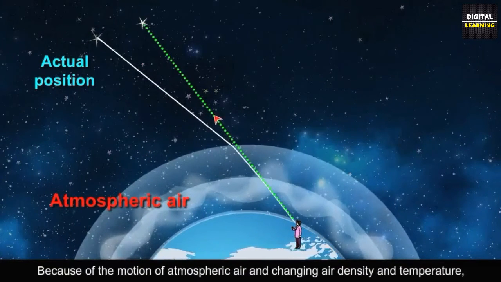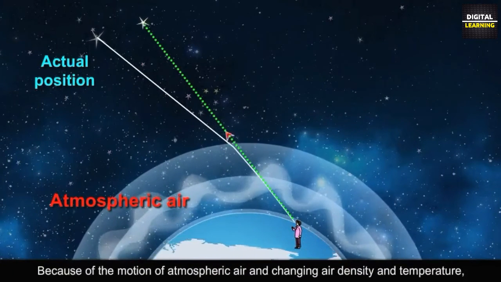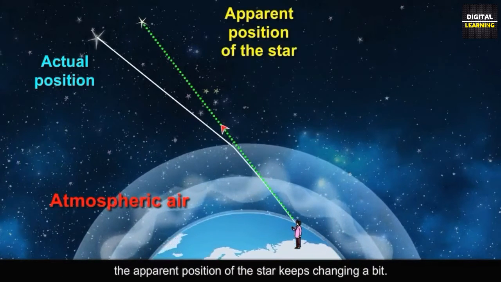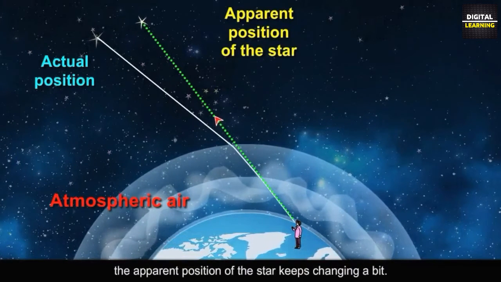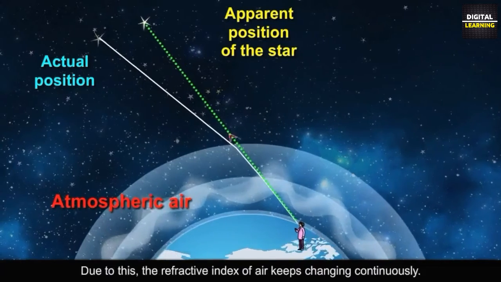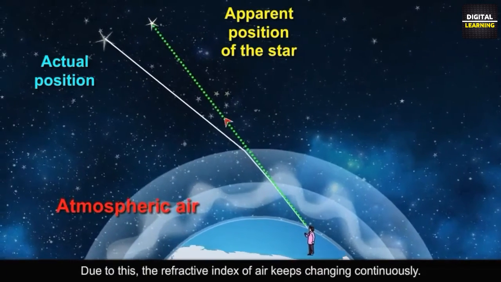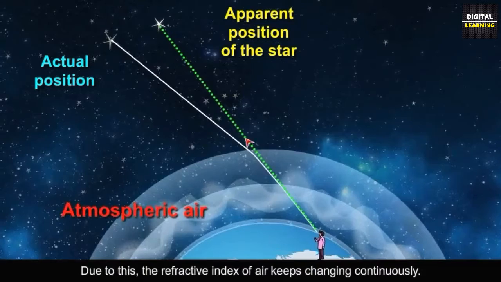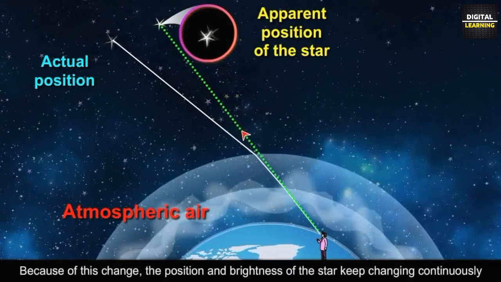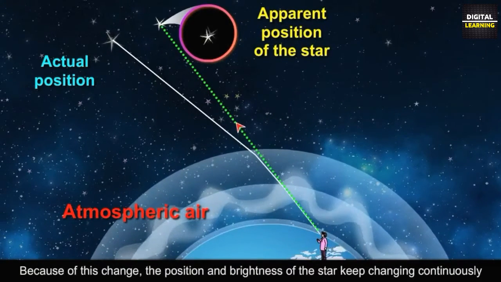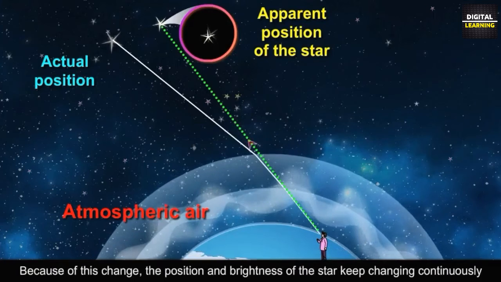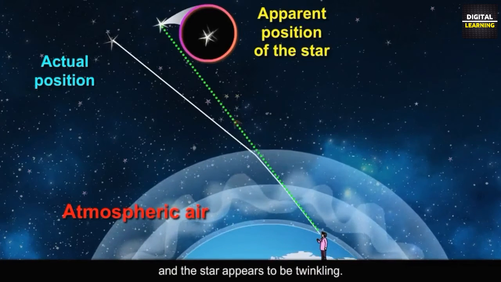Because of the motion of atmospheric air and changing air density and temperature, the apparent position of the star keeps changing a bit. Due to this, the refractive index of air keeps changing continuously. Because of this change, the position and brightness of the star keep changing continuously and the star appears to be